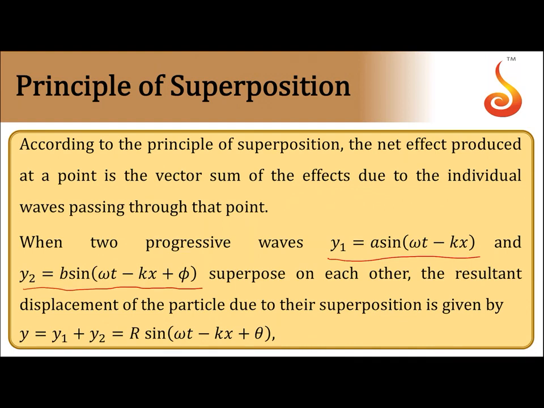Then the resultant displacement of the particle due to their superposition is the vector sum of the individual displacements, that is, R sin of omega t minus kx plus theta, where theta is some constant. So the resultant vibration is due to the first wave plus the second wave.